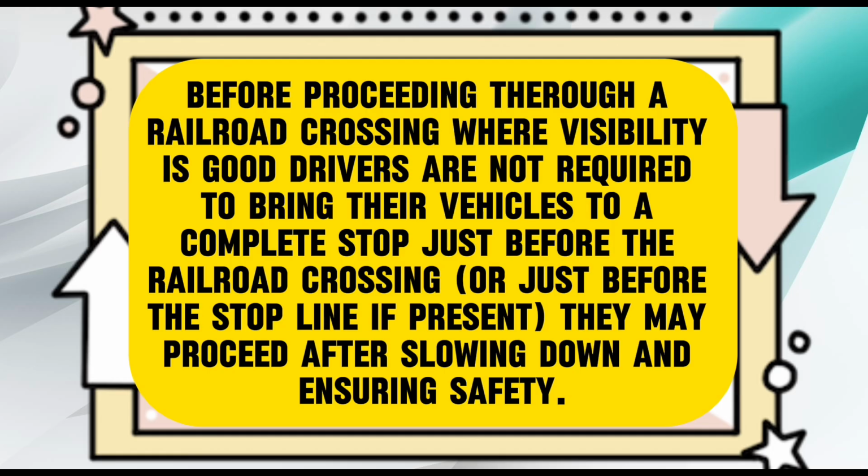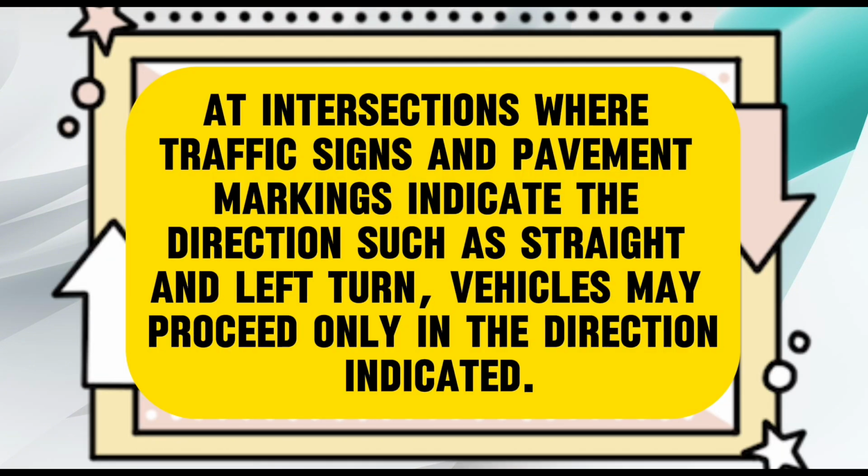Before proceeding through a railroad crossing where visibility is good, drivers are not required to bring their vehicles to a complete stop just before the railroad crossing or just before the stop line. If present, they may proceed after slowing down and ensuring safety. False. At intersections where traffic signs and pavement markings indicate the direction, such as straight and left turn, vehicles may proceed only in the direction indicated.